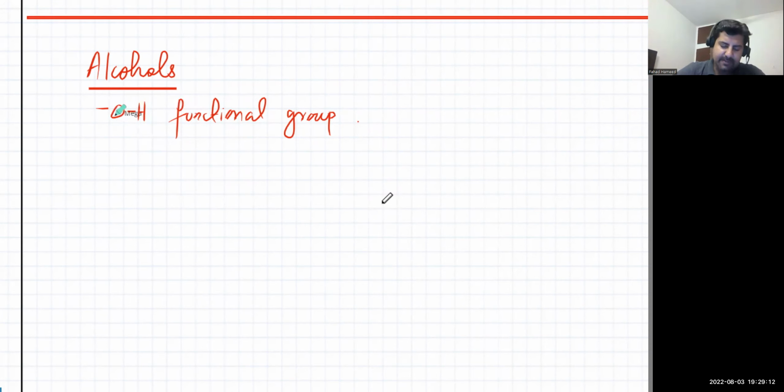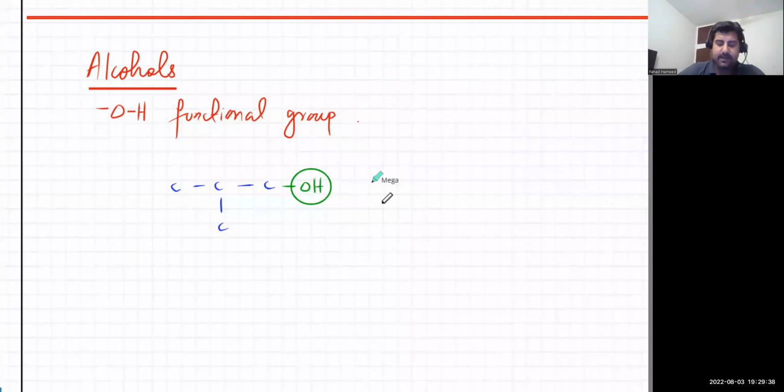It's a bunch of carbon atoms, a carbon chain. So you've got these random carbon chains, and there will be an OH attached to it. So O and H, but it's the O that is attached to it. Okay, so this is the functional group that determines the chemical reaction of this. So it's a carbon chain with an OH attached to it, and you can fill in the hydrogens.